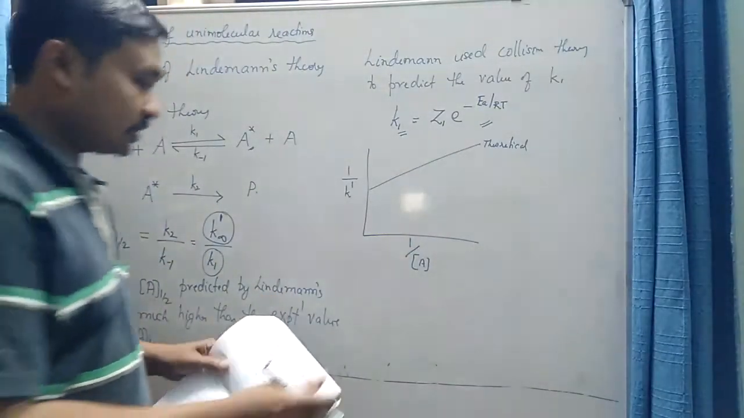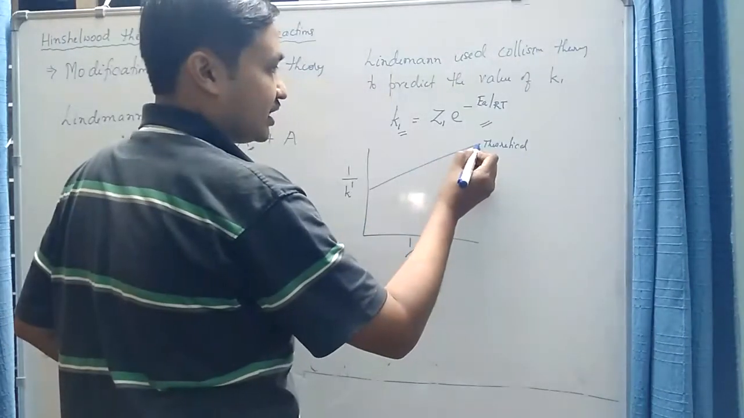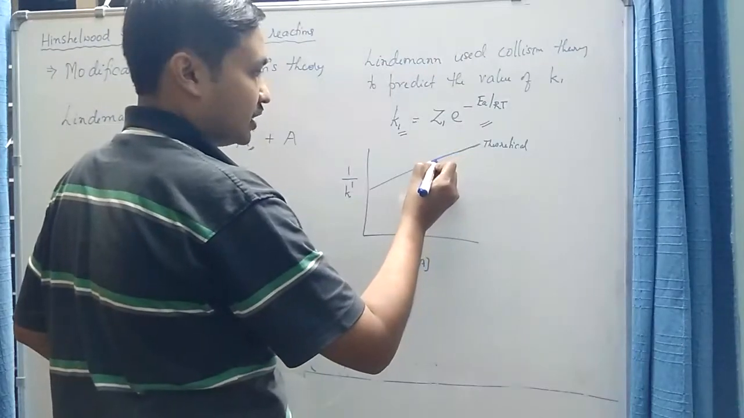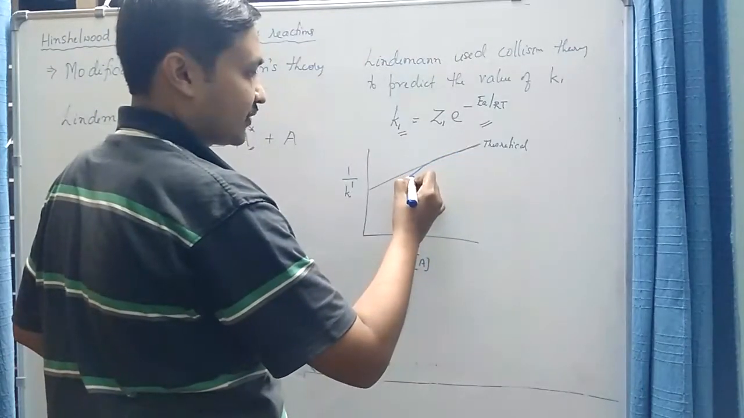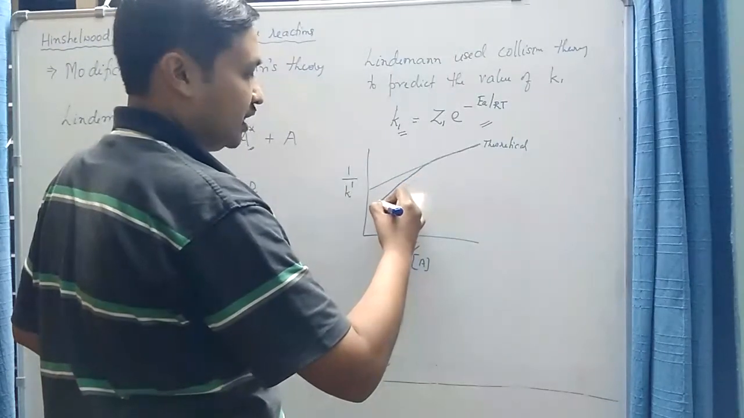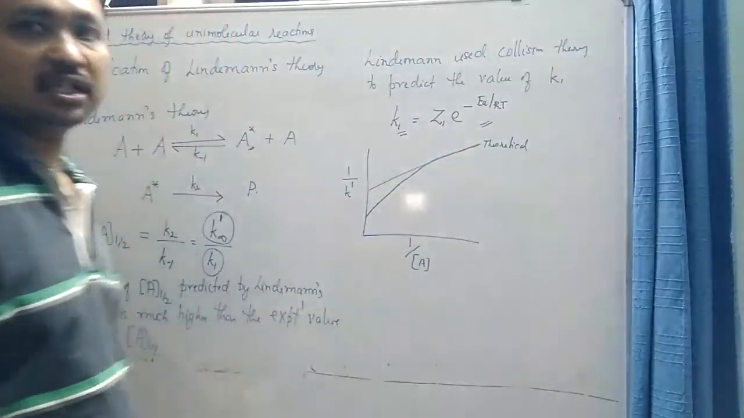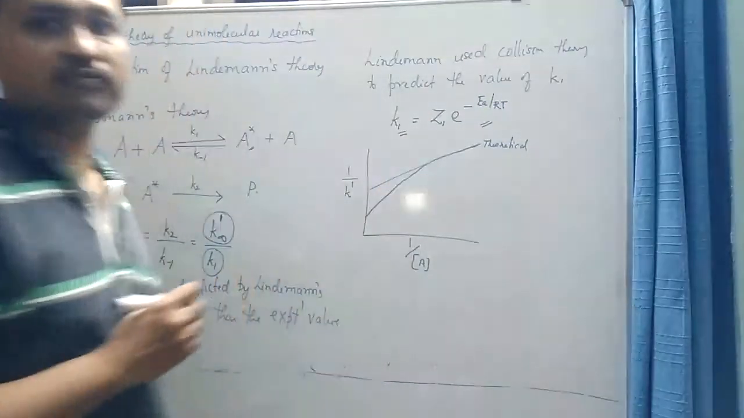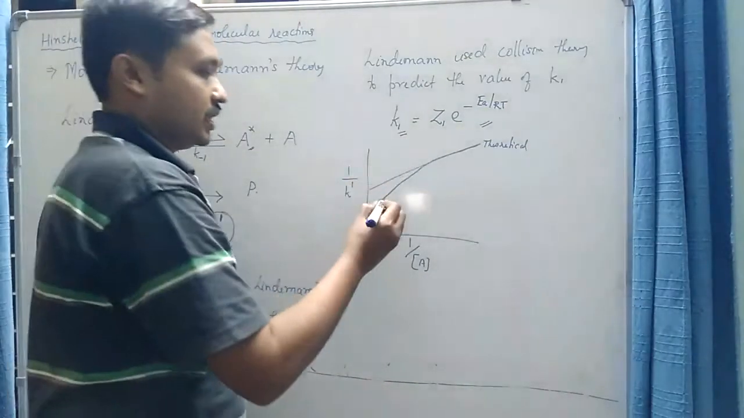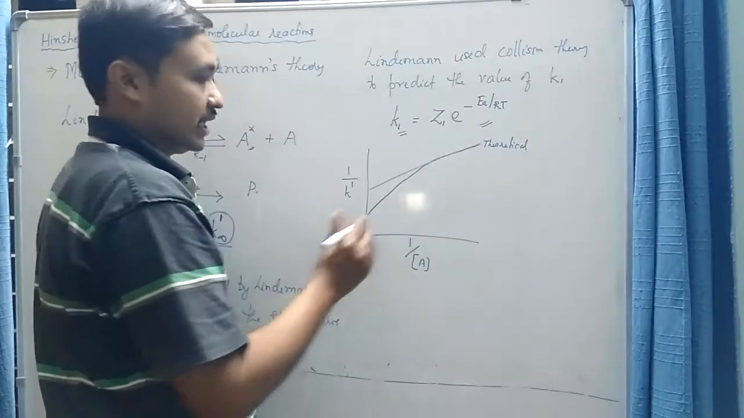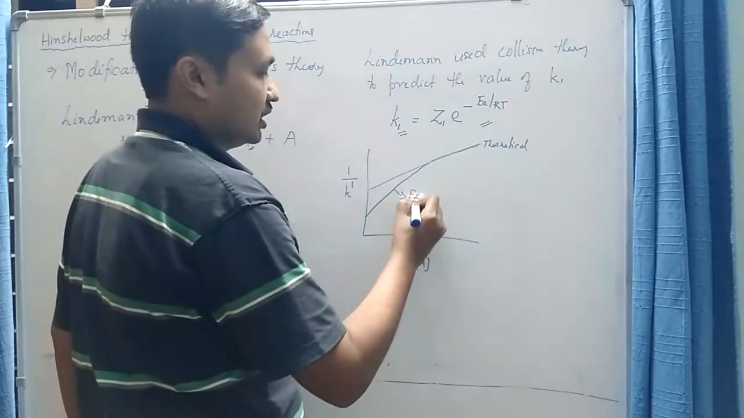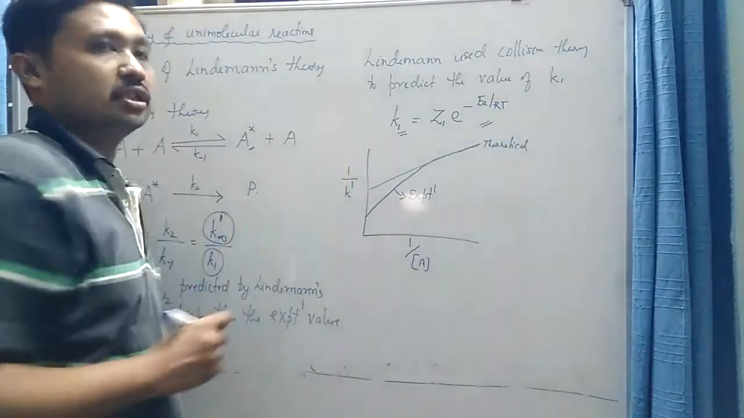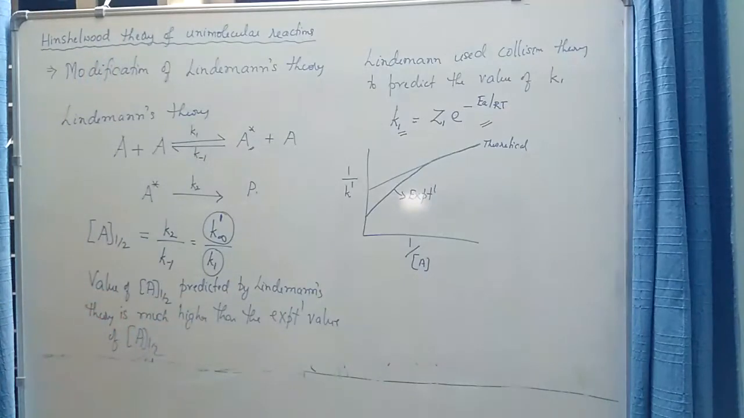But what experiment suggests is that the straight line behavior is observed only at low concentration of the reactant, and the experimental values deviate from the linear behavior at very high concentration of the reactant. So there is a deviation of the plot from linearity. So this is the experimentally obtained plot. This deviation cannot be explained by Lindemann's theory.